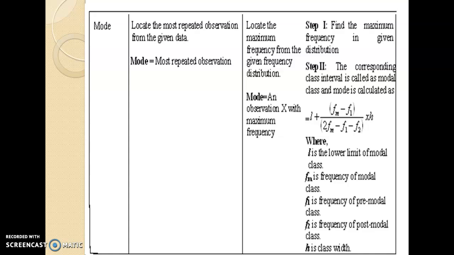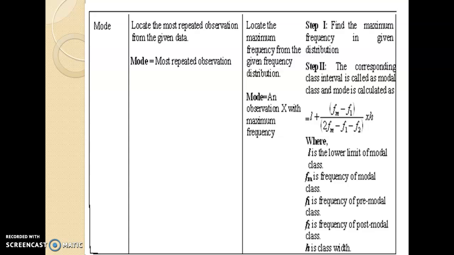In case of a continuous frequency distribution, you locate the maximum frequency, and then the corresponding class interval is called the modal class. The class previous to the modal class is the pre-modal class, while the class next to the modal class is known as the post-modal class, for which we denote the frequencies as F1, Fm and F2.